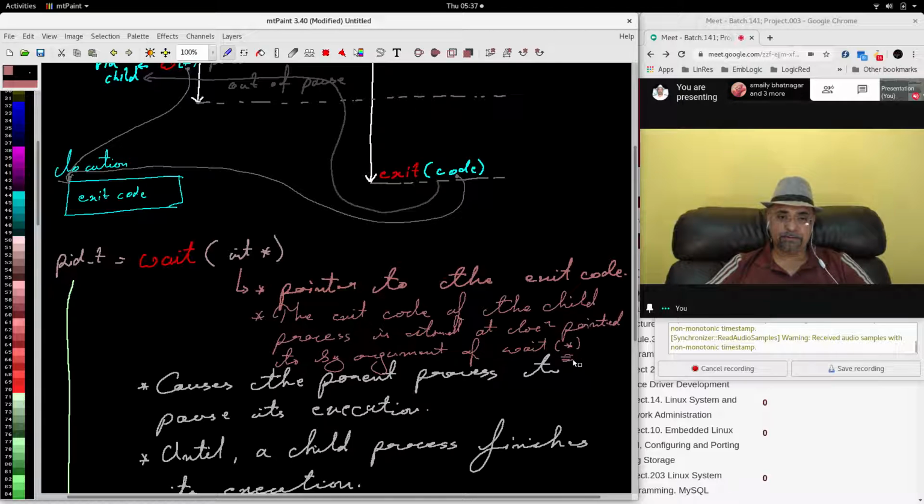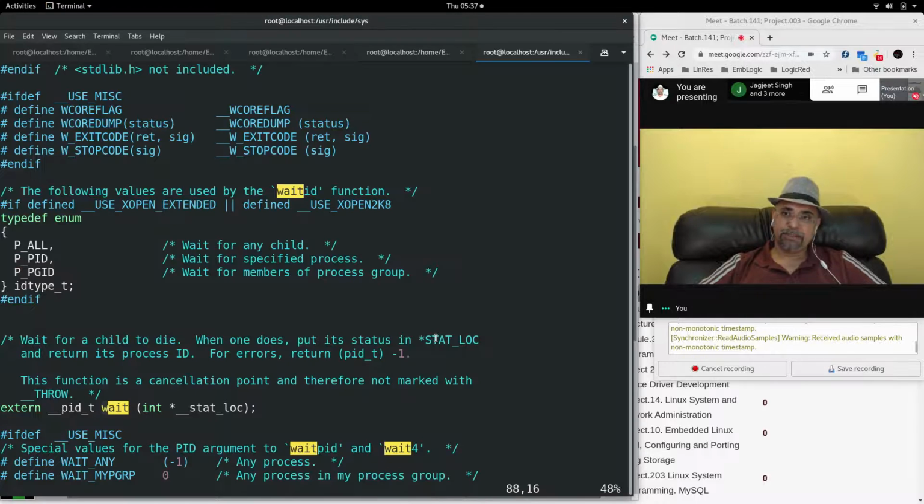Where this pointer points, at that point only the exit code of the child process will be captured. Okay, let's try to do this in our program.